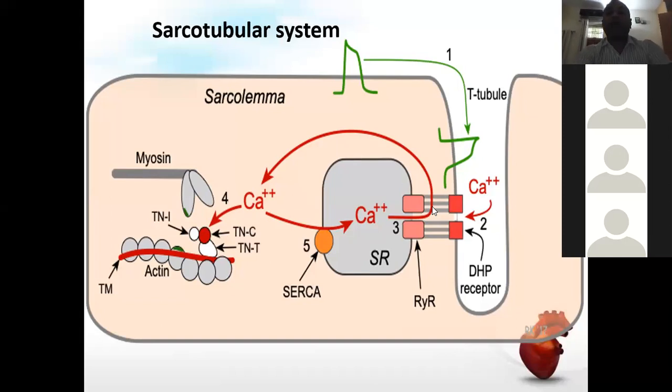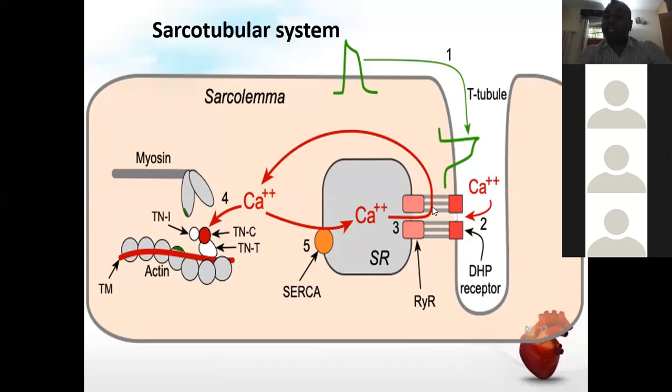Obviously, it is an ATPase pump, so it needs energy. So it is an energy dependent process. The relaxation process where the calcium is returned back is basically energy dependent. So this is the whole sequence of events of excitation contraction coupling in the cardiac muscle.